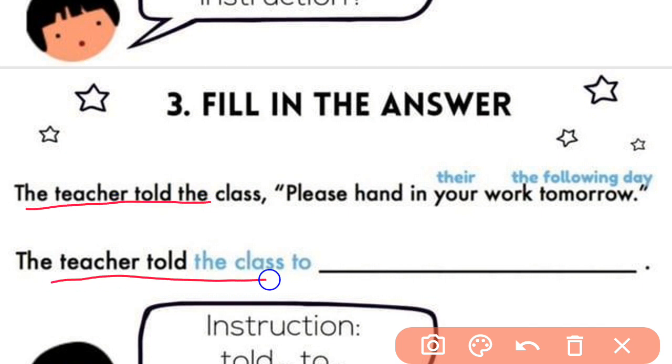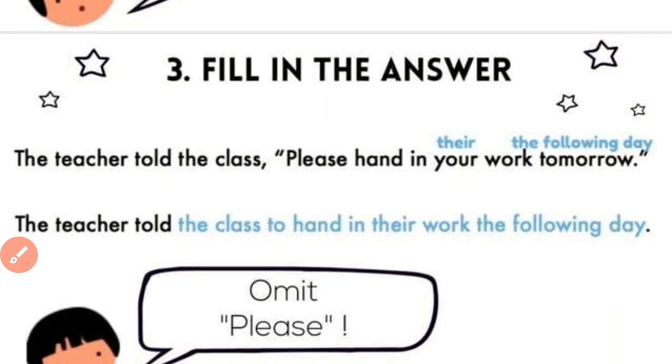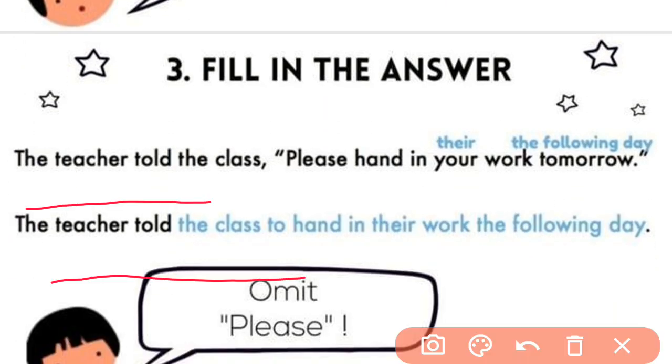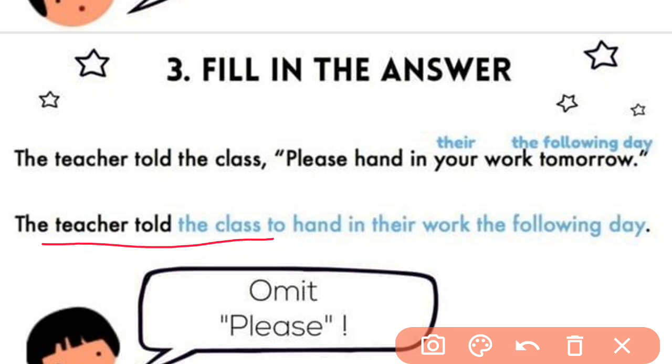The teacher told the class to hand in their work the following day.